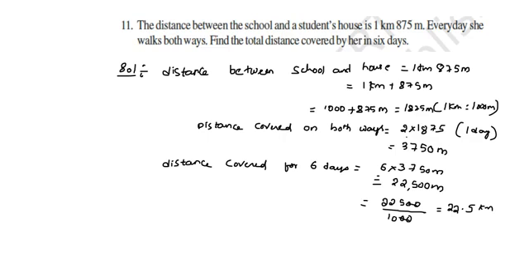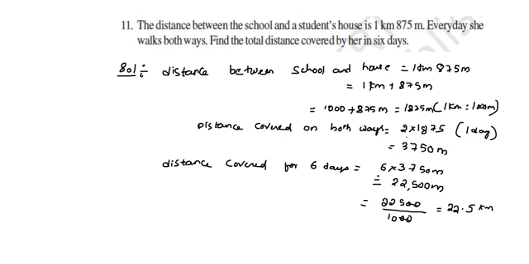So both directions we have to add. That's why I multiply 2 into 1875. Otherwise we can add 2 times, that also we may get the same answer. Correct? Now after that, from home to school and school to home, that will complete 1 day. So for 1 day